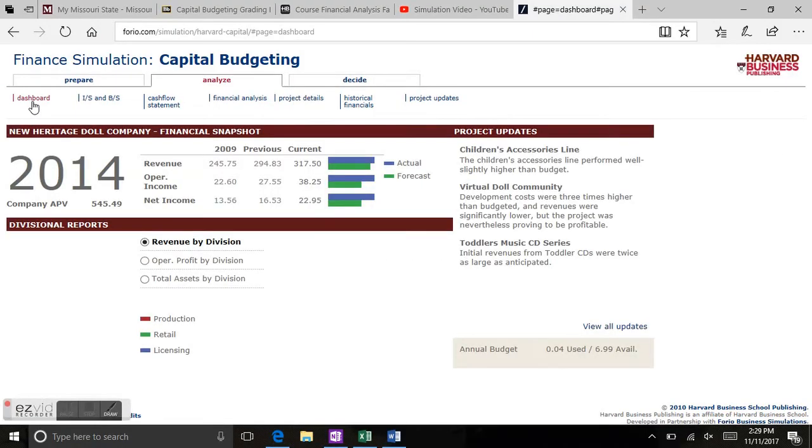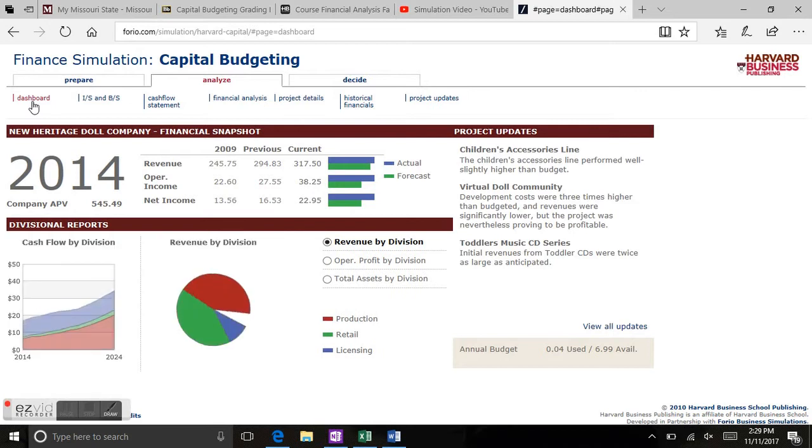This is my capital budgeting simulation, and I am analyzing how I got a company APV of 545.49. I'm going to start with answering 8 questions, the first one being how I evaluated a diverse set of competing investment proposals. And what I did was I focused more on the idea of the company.